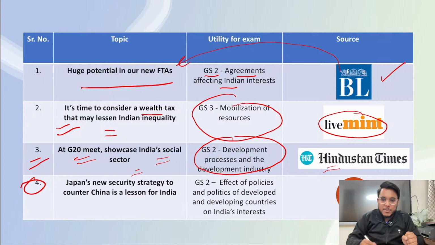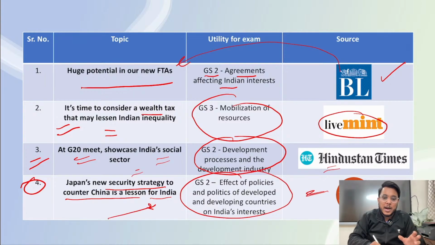And then guys, the fourth topic we have taken is from The Print, and I told you in the previous class also, like Down To Earth and Economic and Political Weekly, The Print sometimes writes some very good and excellent articles on the topics that have been prescribed in our examination. So today we are going to take "Japan's new security strategy to counter China is a lesson for India". This editorial will be important for GS paper number 2, effect of policies and politics of developed and developing countries on India's interest. So these are the four editorials that we are going to discuss.